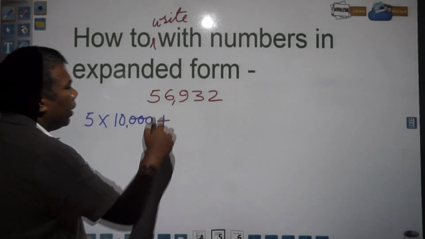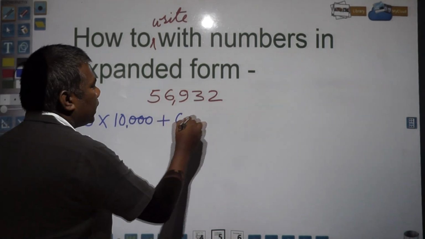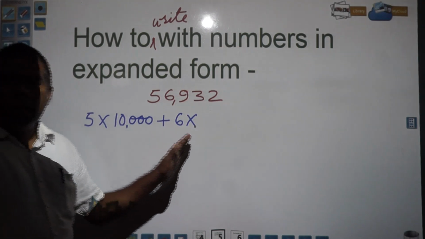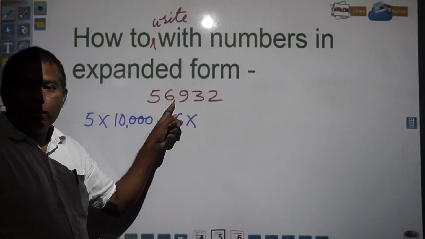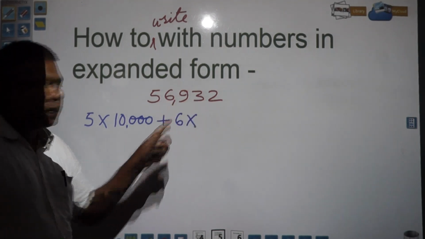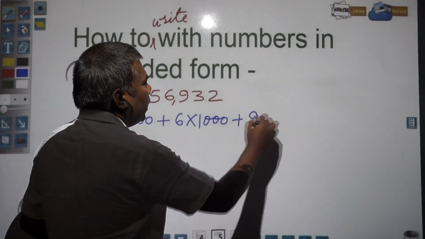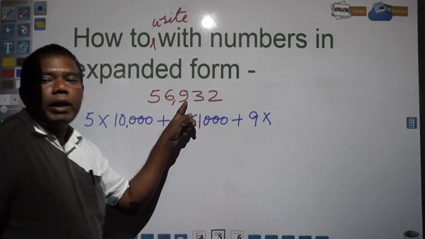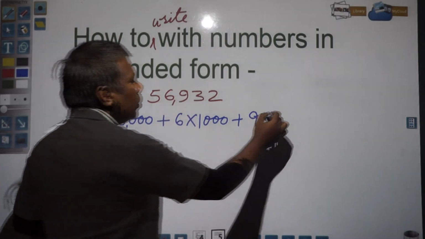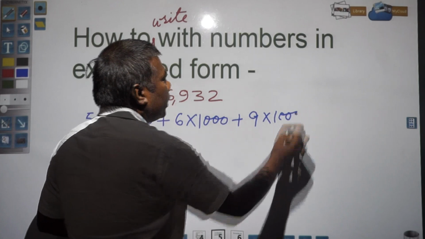Then the next number you have is 6. So 6 needs to be multiplied by 1,000 because it is in the 1,000 place. Then 9 is in which place? In the hundreds place. So it needs to be multiplied by 100.